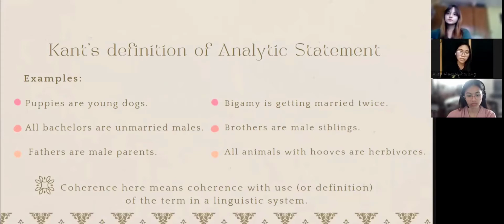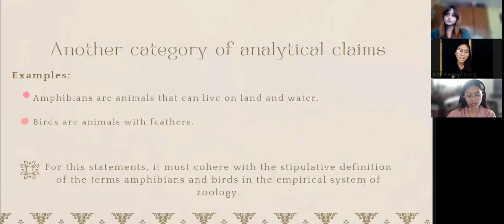The last example is another category of analytical claims. Examples are: amphibians are animals that can live on land and water; birds are animals with feathers. For these statements, they must cohere with the stipulative definition of the terms amphibians and birds in the empirical system of zoology.